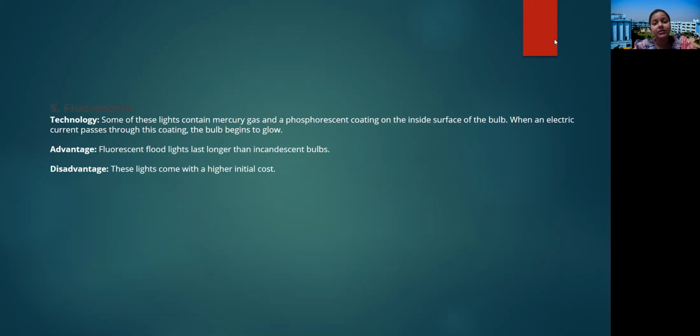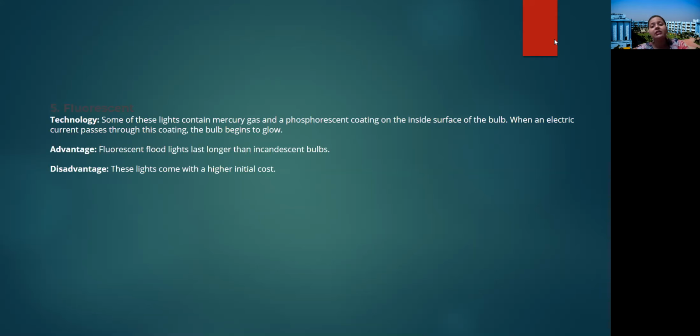Last one, fluorescent. Some of these lights contain mercury gas and a phosphorescent coating on the inside surface of the bulb. When an electric current passes through this coating, the bulb begins to glow. Advantage: fluorescent floodlights last longer than incandescent bulbs, but disadvantage: they come with a higher initial cost.